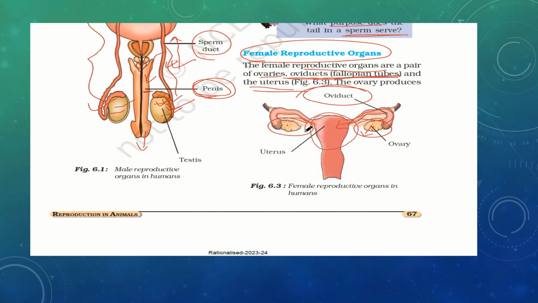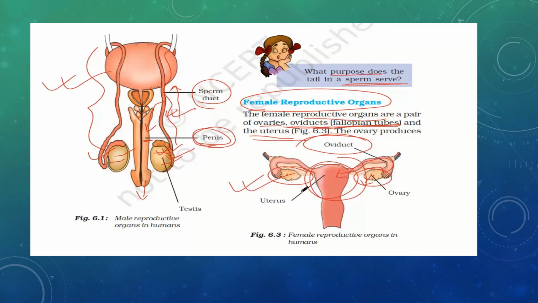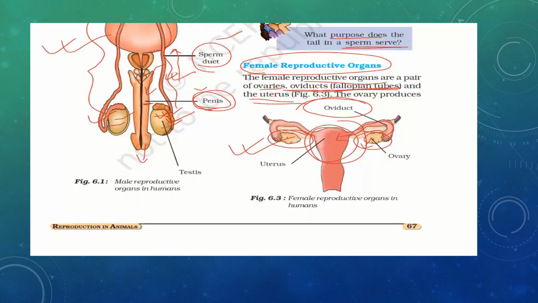to the uterus. So this is the uterus, okay. Now this is the female reproductive organ. So you are supposed to learn these two diagrams properly. This is very important, with the labelings, okay. What is the oviduct, what is the ovary, where is the uterus, in male also and in female also. Male: testes, penis and sperm duct, and in female these three.